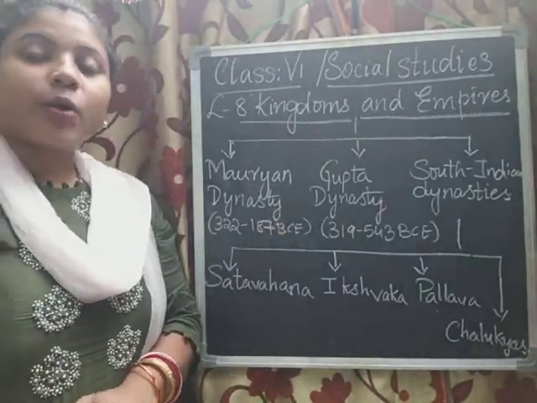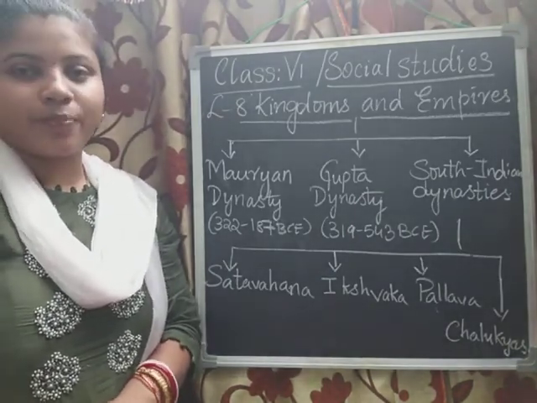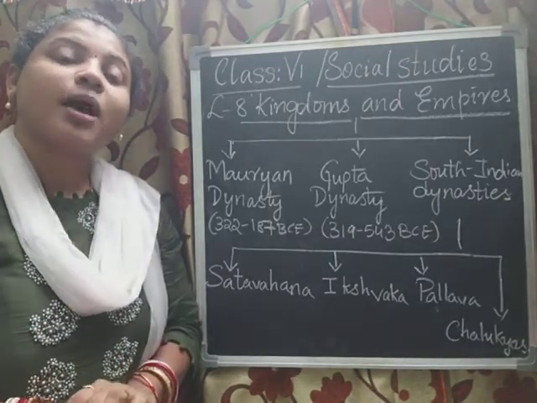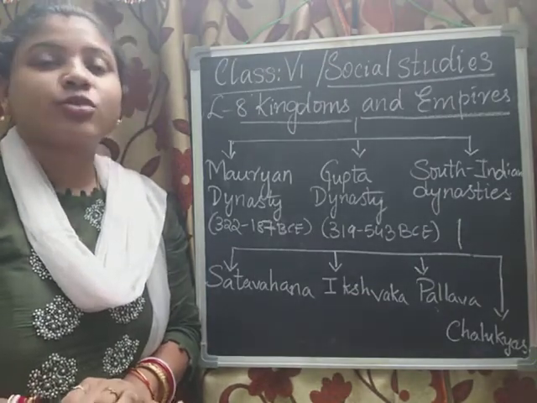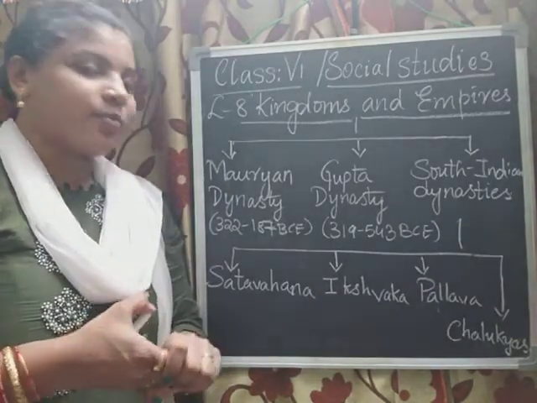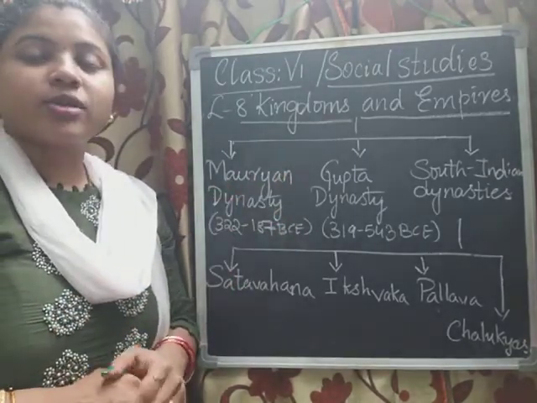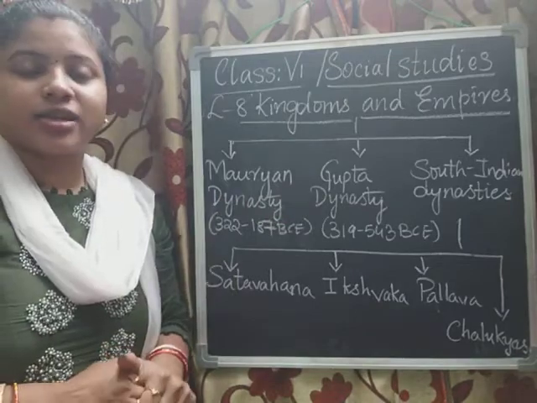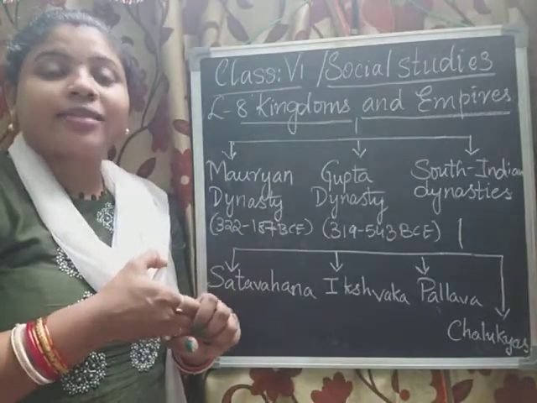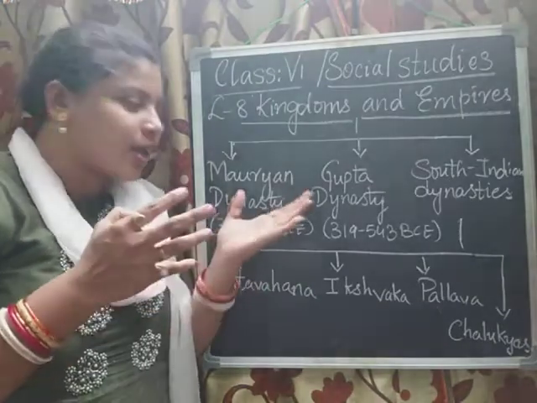The Mauryan dynasty was ruled by the famous person known as Chandragupta Maurya. You might be confused why in the previous lesson it was told that Mahapadmananda, Bimbisara, and Ajatasattu were the rulers of Magadha. What happened later on is that the Magadha kingdom was defeated by the Mauryans, so the dynasty is known as the Mauryan dynasty. They defeated the people of Magadha, captured the kingdom, and settled there. Now they are the new kings.